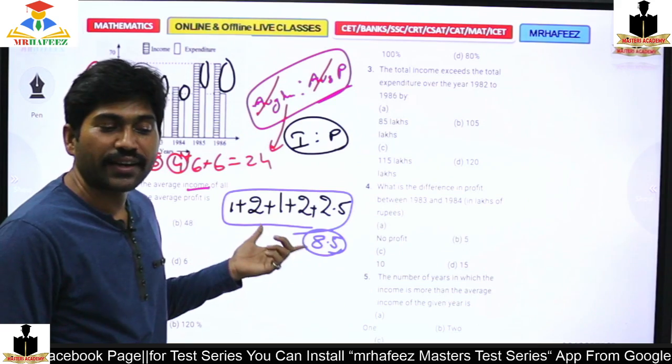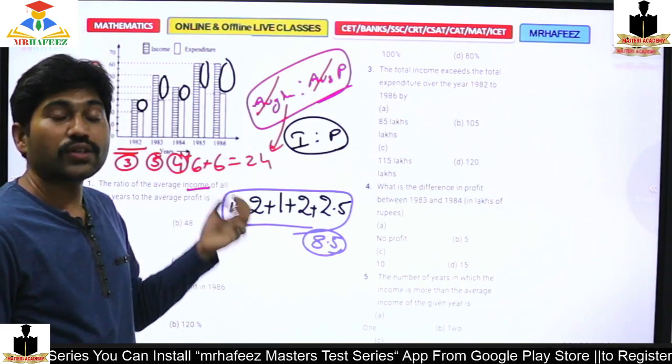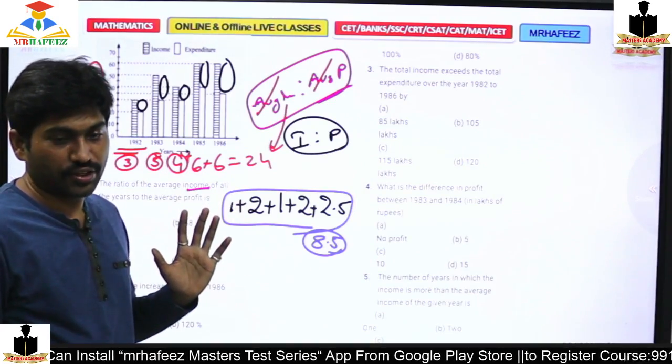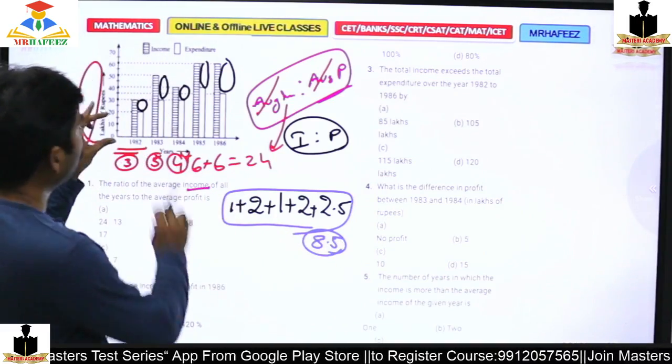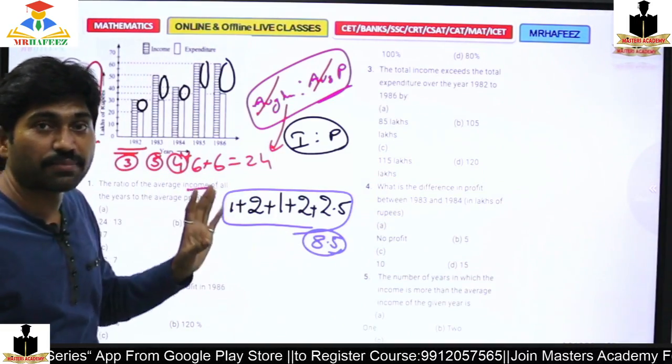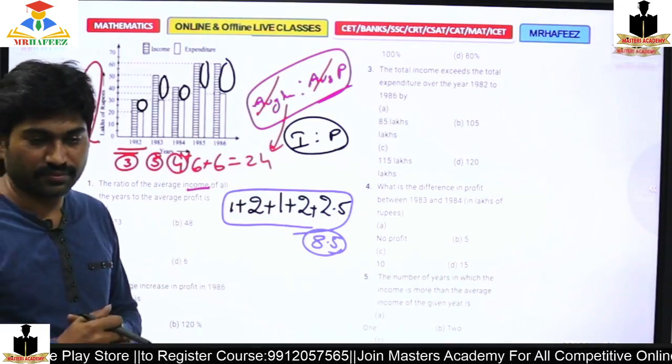Is 8.5 clear? Yes or no? So this is very, very important. Rather than calculating everything, just focus on the bricks, because data interpretation is very simple if you focus on bricks rather than the numbers, right?